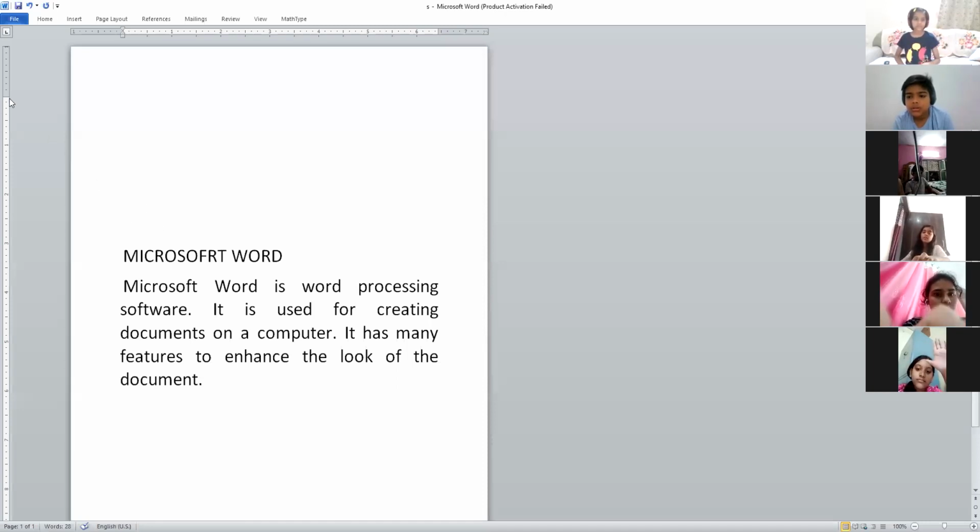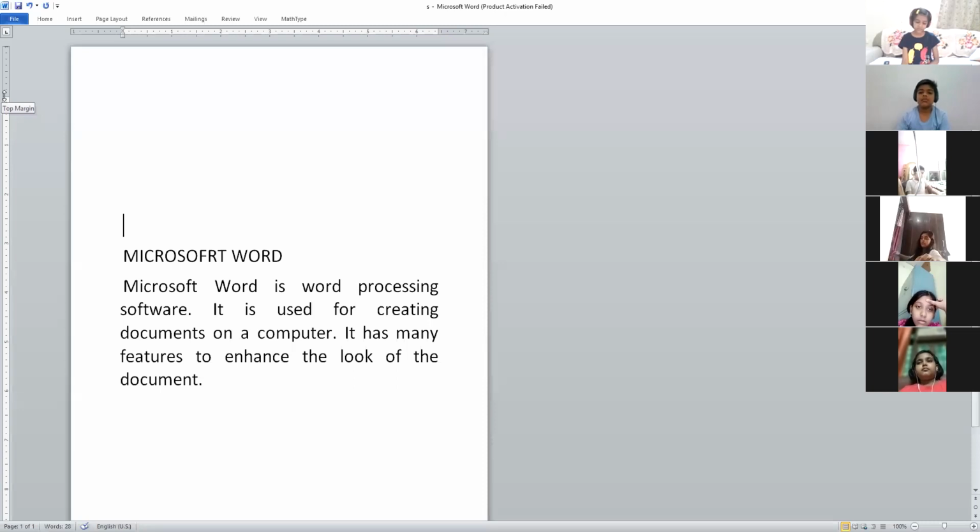Here, this is the top margin. For that, you will use the vertical ruler on top. Also, this margin boundary you can find here. If you take your mouse pointer there, it is showing top margin. You can see that your mouse pointer again changed to a double-headed arrow.